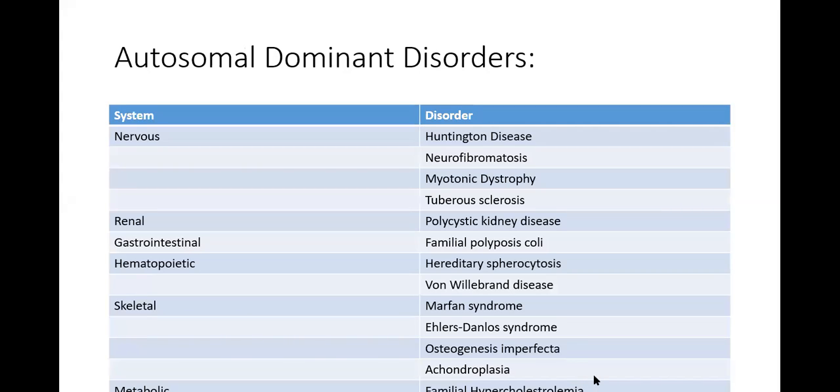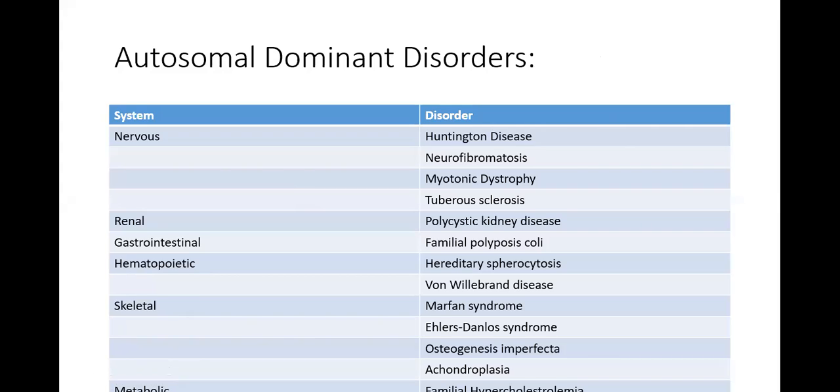So these are the autosomal disorders which are present. These can be in the nervous system, renal system, gastrointestinal system, hematopoietic system, skeletal system, and metabolic disorders. Nervous system: Huntington's disease, neurofibromatosis, myotonic dystrophy, tuberous sclerosis. Renal: polycystic kidney disease. Gastrointestinal: familial polyposis coli.